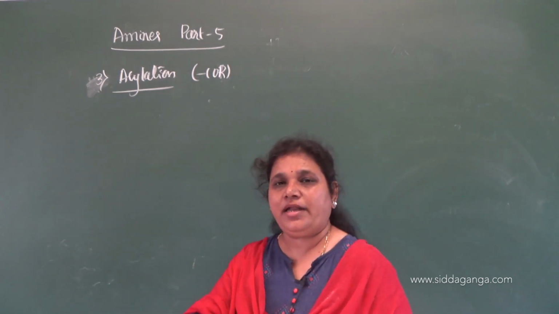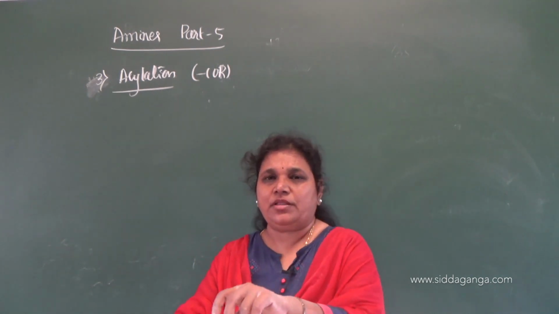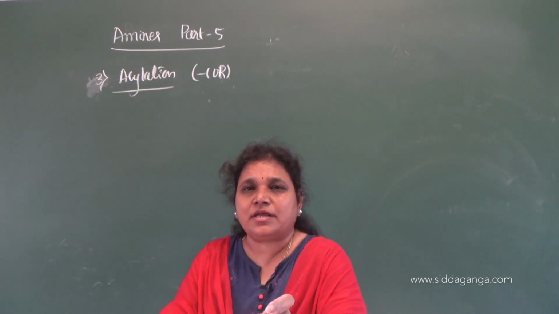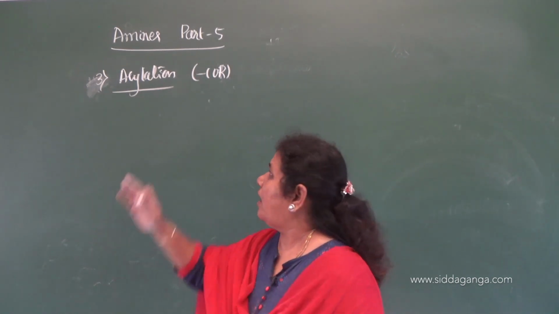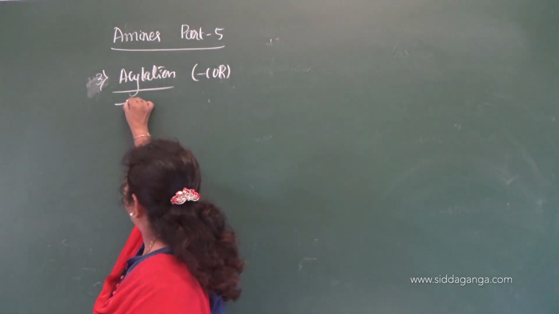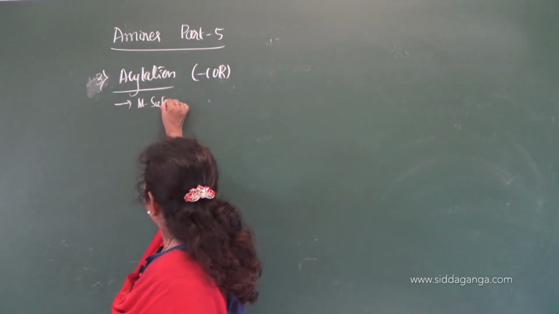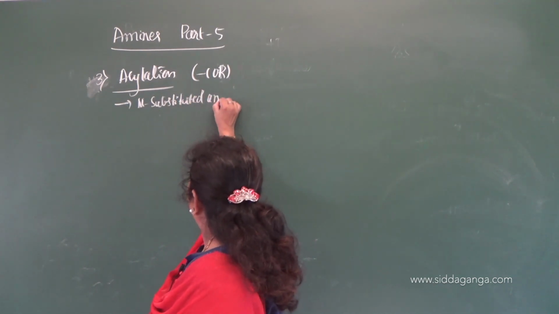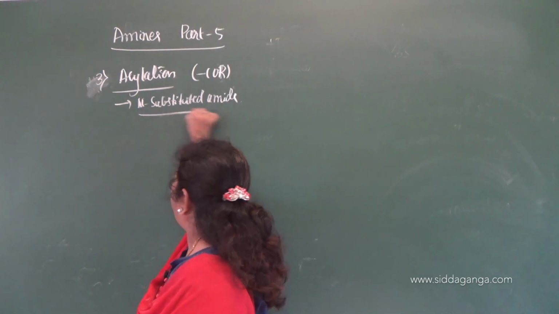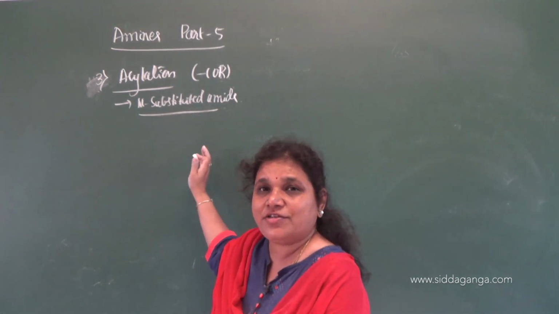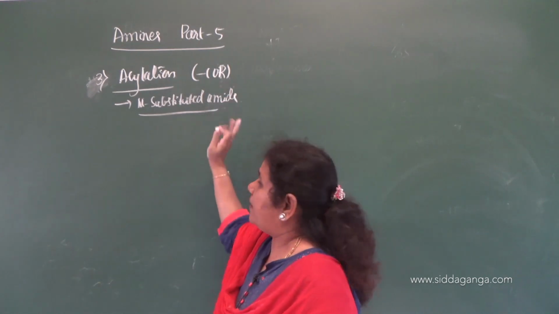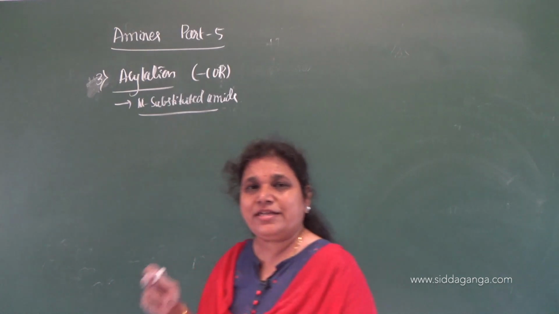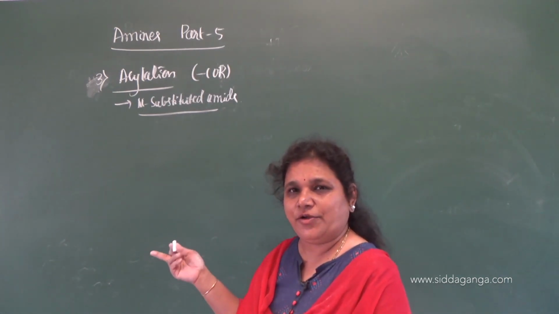Whenever the amines react with acid chloride or the acid anhydride, hydrogen atom present in the amines is replaced by acyl group, and that results in the formation of N-substituted amide. So, this is the final product. When the replacement of hydrogen by acyl group takes place, the product is N-substituted amide. As I said, it involves the replacement of hydrogen by acyl group.